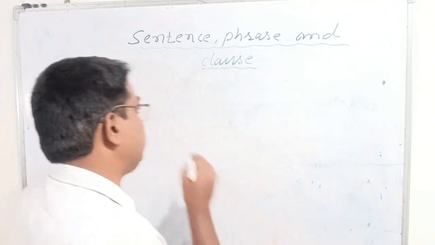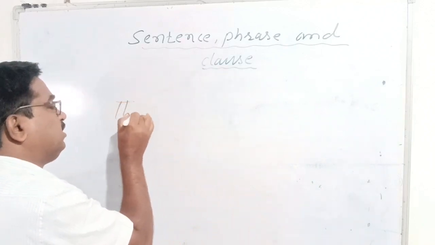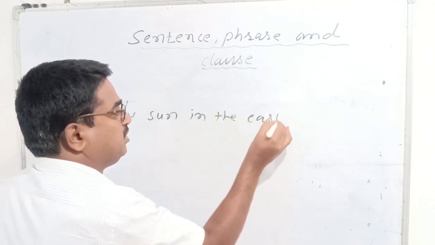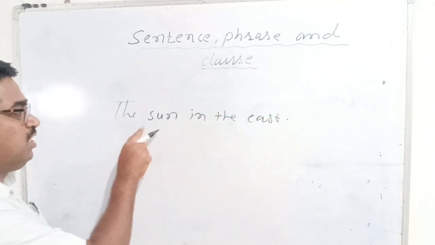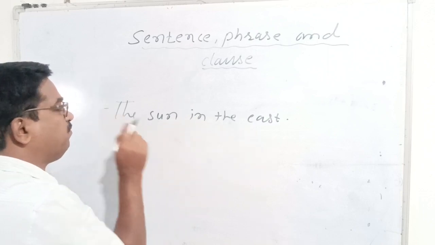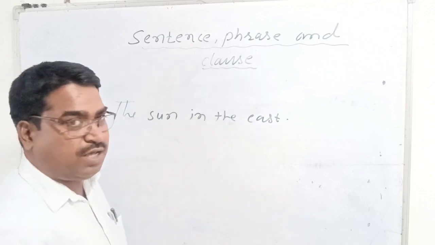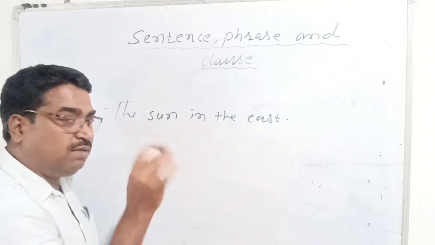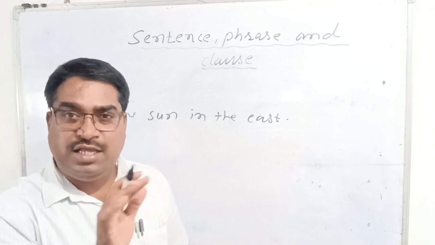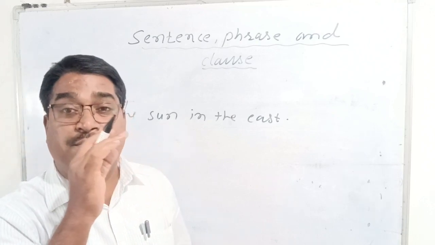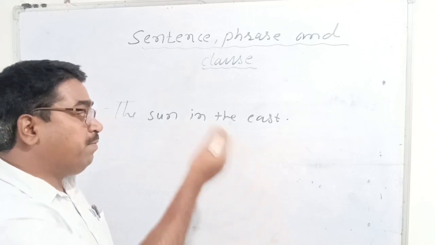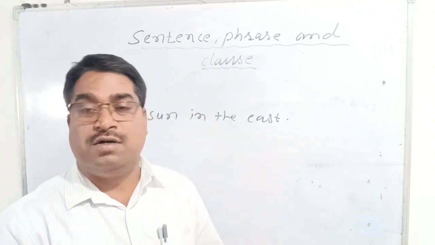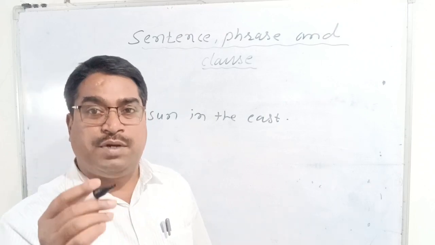The sun in the east. For example, the sun in the east. This is a group of words. What is this? The sun in the east. This is a group of words without verb. Okay, we have sun. The sun is subject, but there is no verb. It makes some sense, but it does not make complete sense. So to have a complete sense, we need one verb, one or other verb in this sentence. Then only we get a complete meaning.